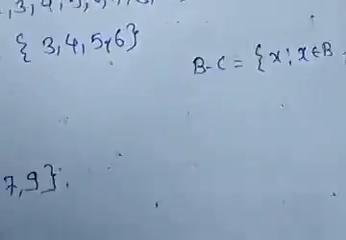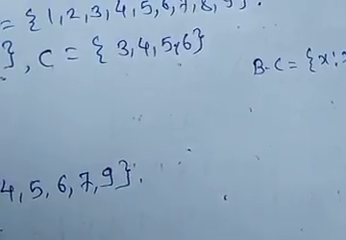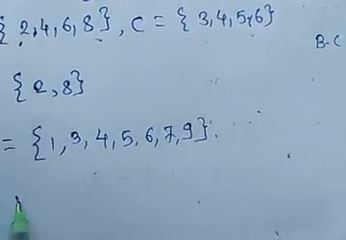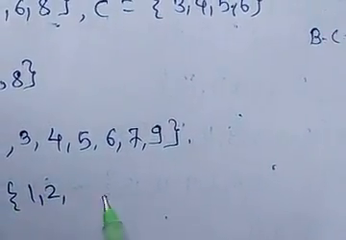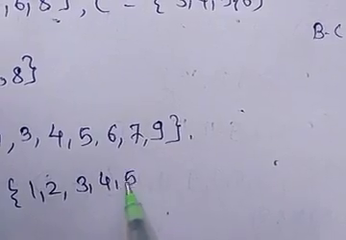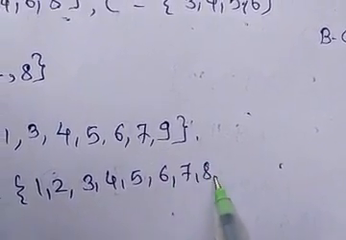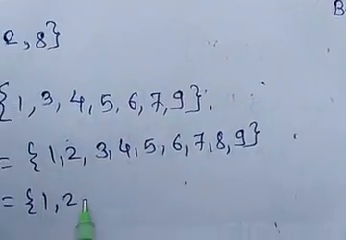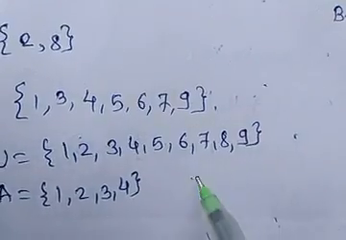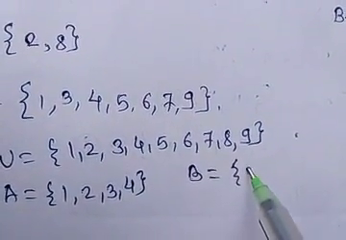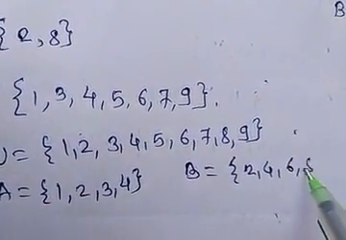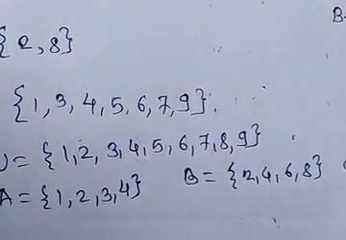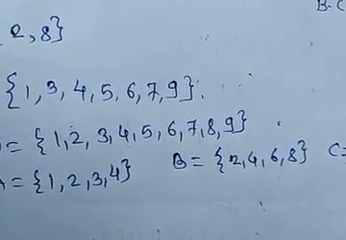So we draw it here. Given data, we first write the given part: U is equal to 1, 2, 3, 4, 5, 6, 7, 8 and 9. A is equal to 1, 2, 3, 4. B is equal to the set 2, 4, 6, 8. Okay, and C is equal to the set 3, 4, 5, 6.